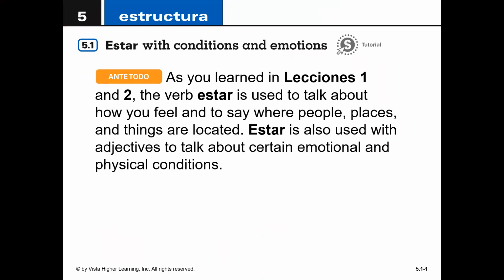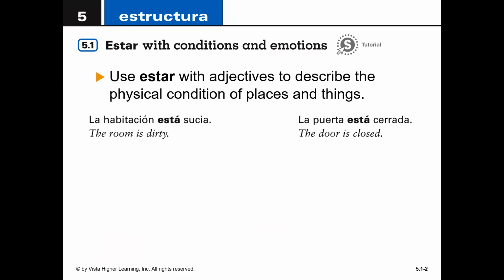So as we learned in lessons 1 and 2, which we just looked at, the verb estar is used to talk about how you feel and to say where people, places, and things are located. So location is a big use of estar. Estar can also be used with adjectives. Adjectives modify a noun. So we can use estar with adjectives to talk about certain emotional and physical conditions. So we use estar with adjectives to describe the physical condition of places and things.